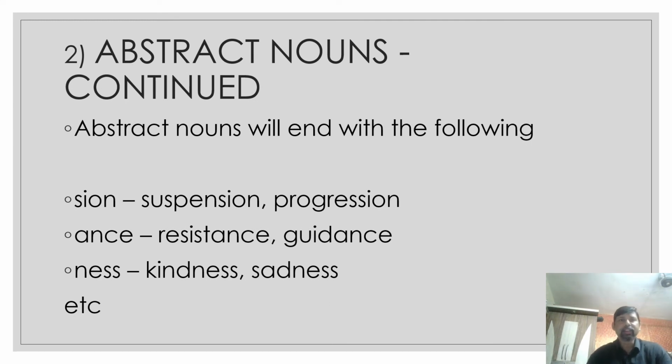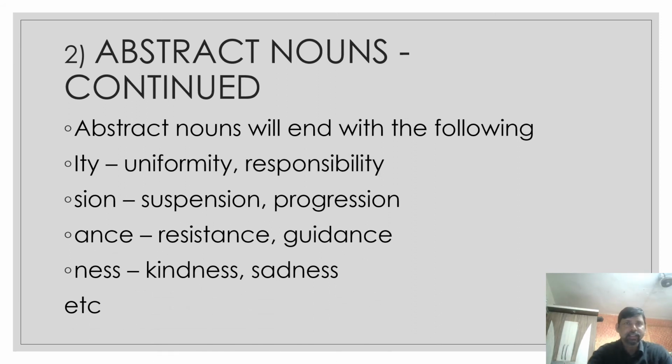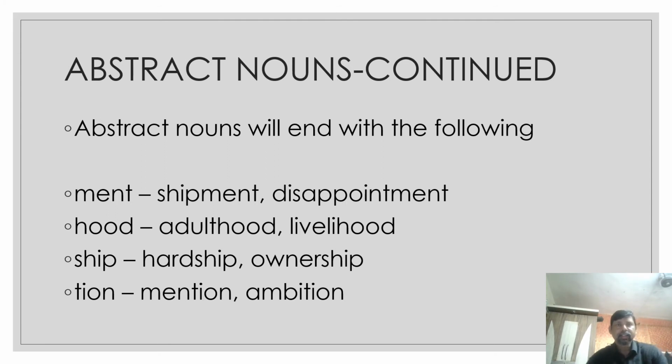Abstract nouns will end with the following: tion, for example, suspension, progression; ance, for example, resistance, guidance; ness, for example, kindness, sadness; ity, for example, uniformity, responsibility; ment, for example, shipment, disappointment; hood, for example, adulthood, livelihood; ship, for example, hardship, ownership; and tion, mention, ambition. So abstract nouns will end with the following.